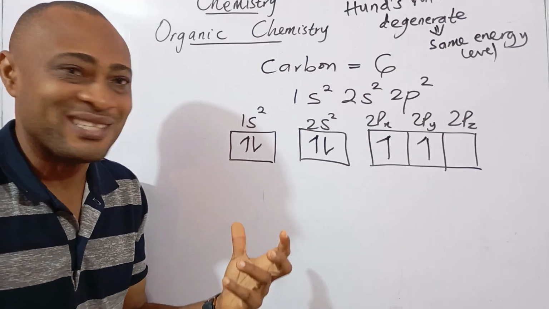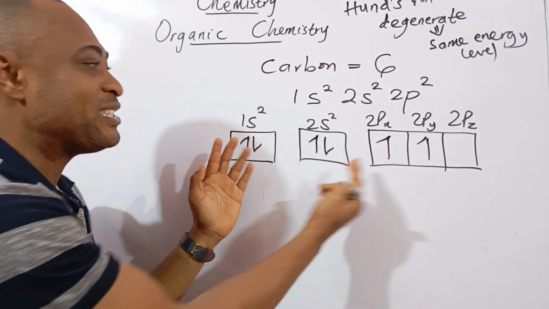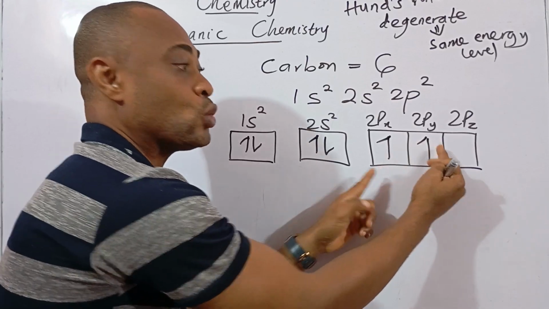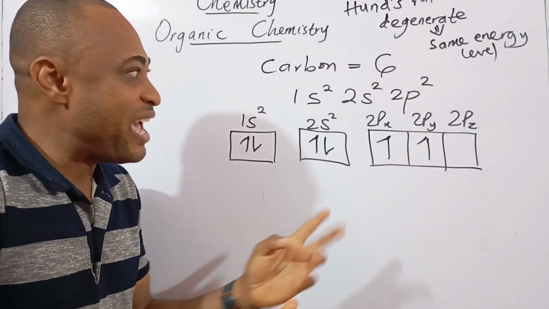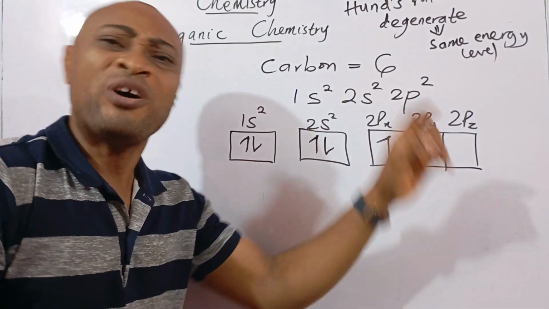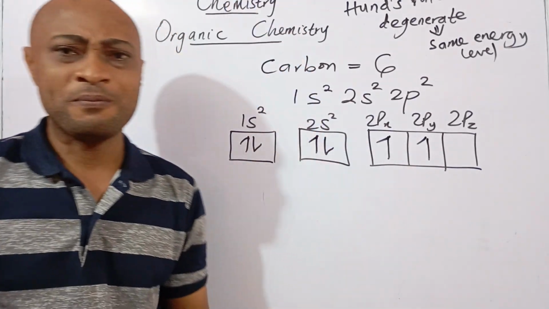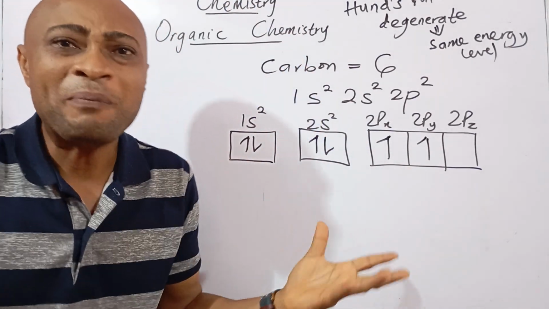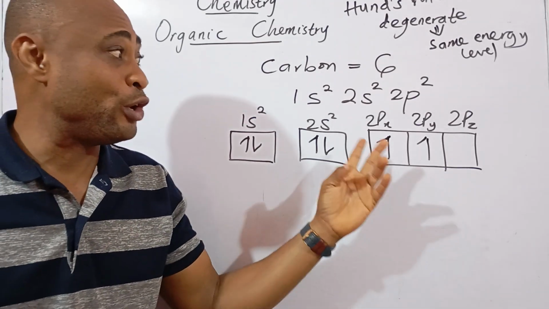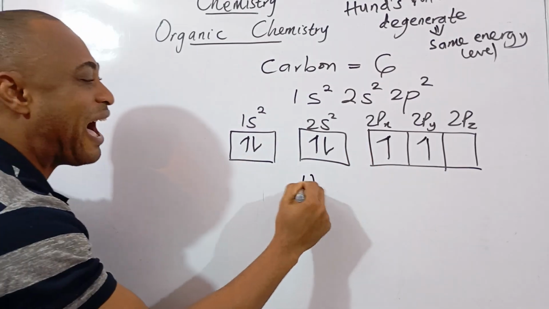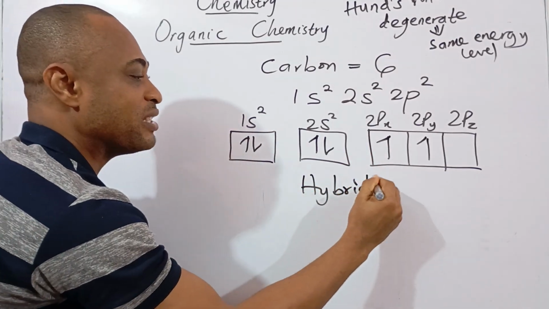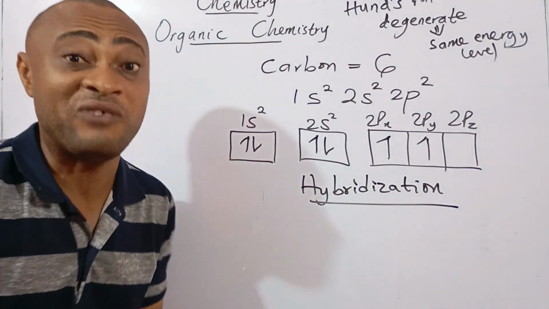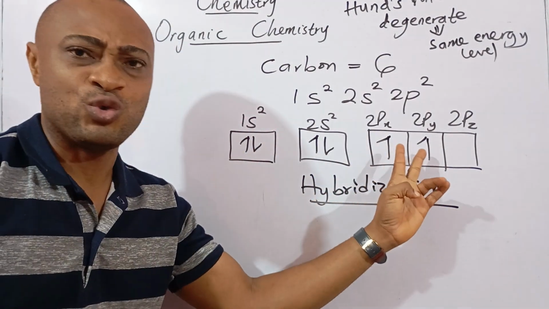It is not out of place to say the valency of carbon is 2 based on this. Remember, the number of unpaired orbitals, there are 2 of them. So it's not bad to say the valency of carbon is 2. But the valency of carbon is not 2. It's always 4. So where did the 4 come about? How do we come about 4 and not 2? That is what we call hybridization. This is actually what makes carbon have an oxidation state or the valency of 4 as opposed to 2.